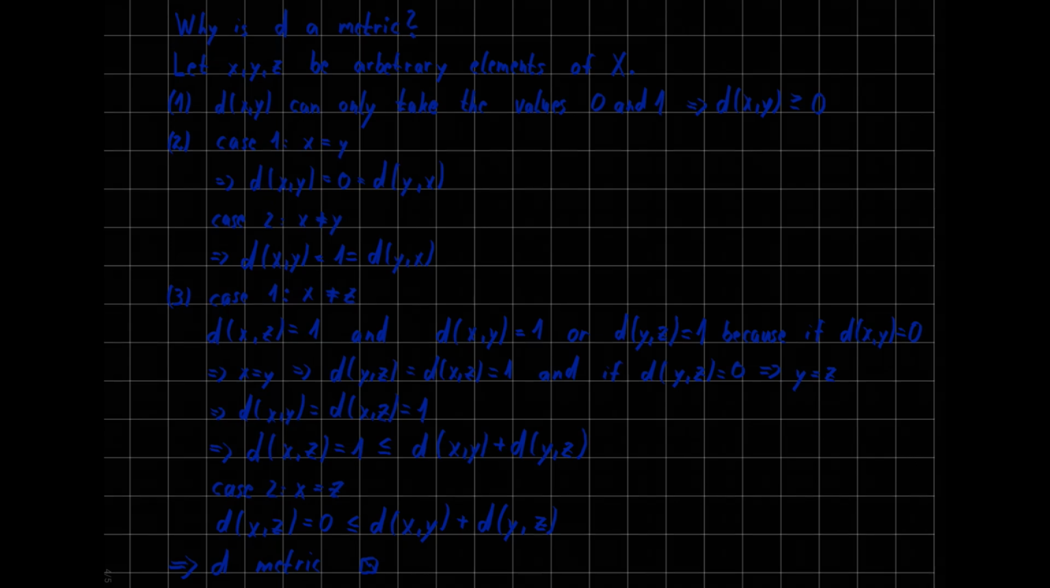Case 2, x is equal to z, that means d of x and z is 0, which makes it kind of trivial because d of x and y is greater or equal to 0, plus d of y and z is greater or equal to 0. So if you add these two together, it's still greater or equal to 0. So this is true trivially. So now that we've shown that all 3 points are true, we can say that d is a metric. And we're done with the proof.